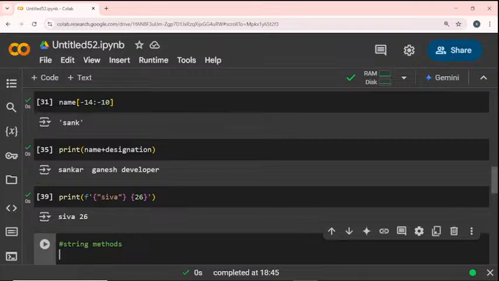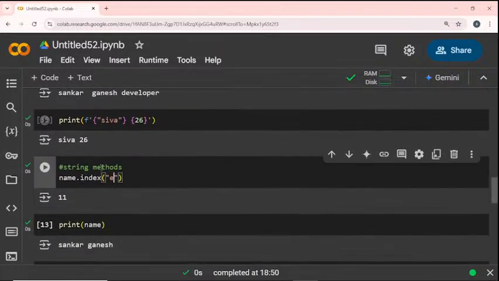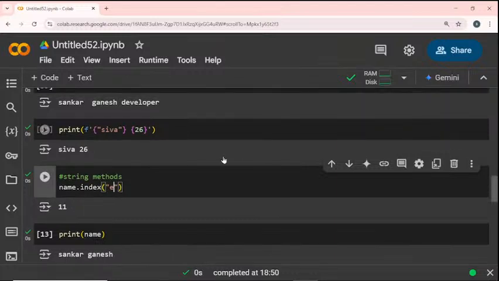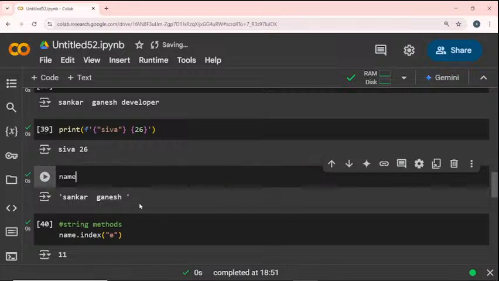Okay, now I give my name. name.index of, as Dr. Srinivas sir was asking, E. So I give the E character, and the result is 11. Why 11? Because in my name the E character is at the 11th index.